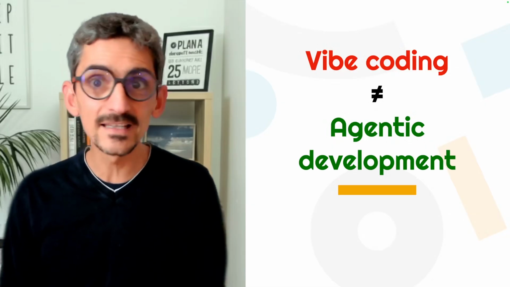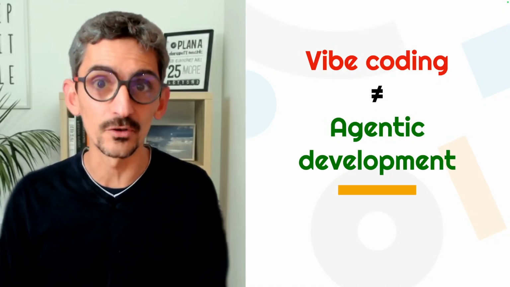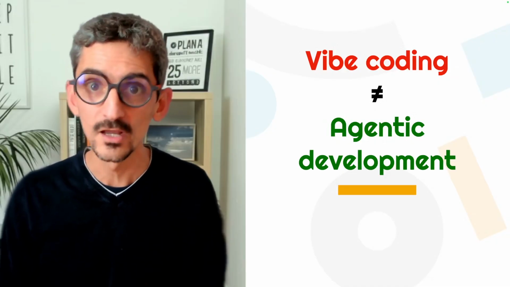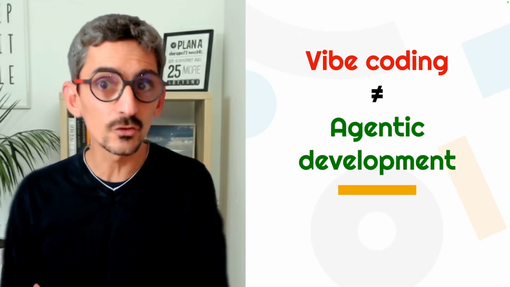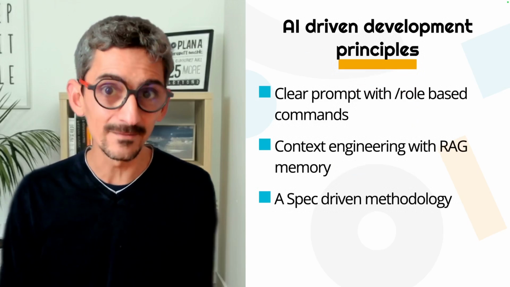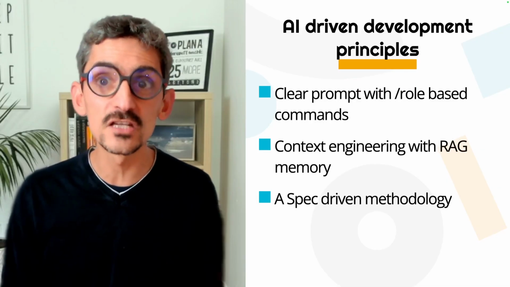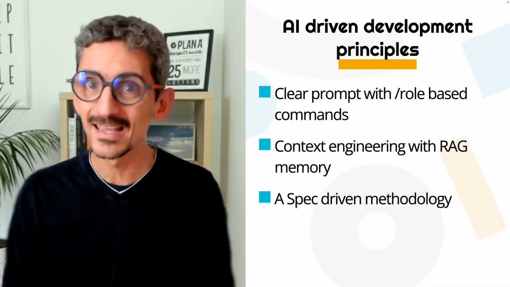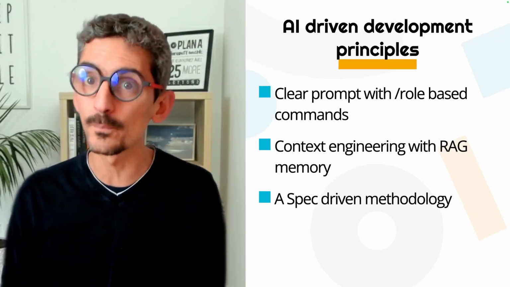So what have we learned in this video? First, vibe coding is totally different from agentic development. We need to keep things under control. And to build reliable software, we need a clear prompt with role-based command, context engineering with RAG memory, and spec-driven methodology using frameworks like OpenSpec, Spec Kit, or BMAD method for bigger projects.